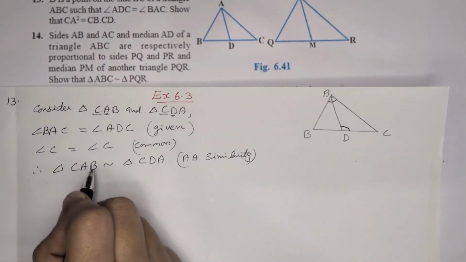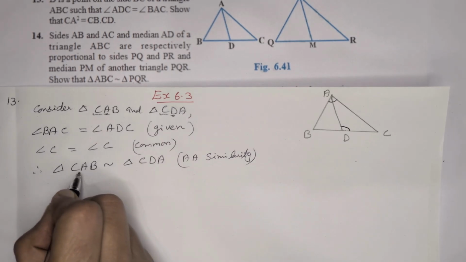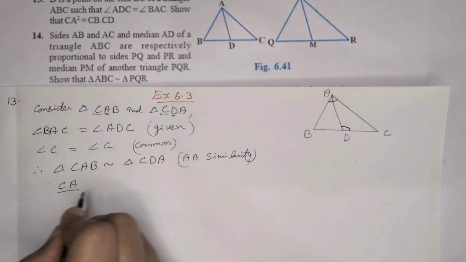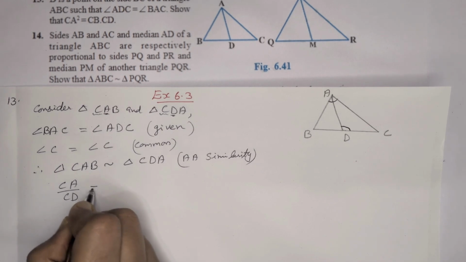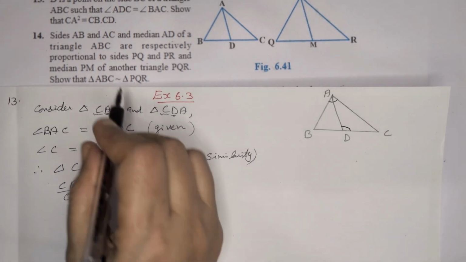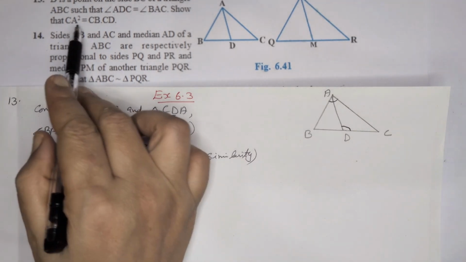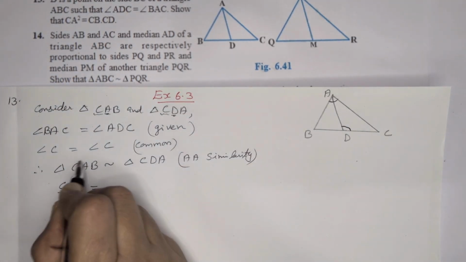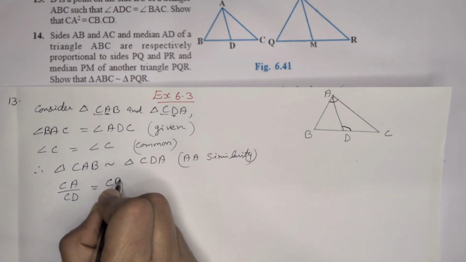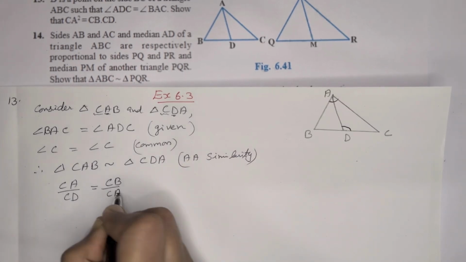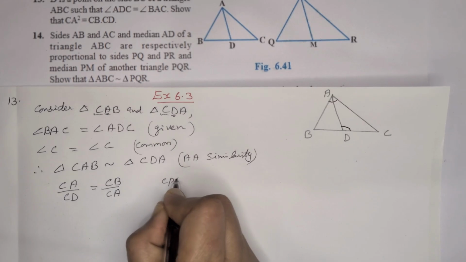Then from that we can write the corresponding sides: CA by CD is equal to CB by CA.